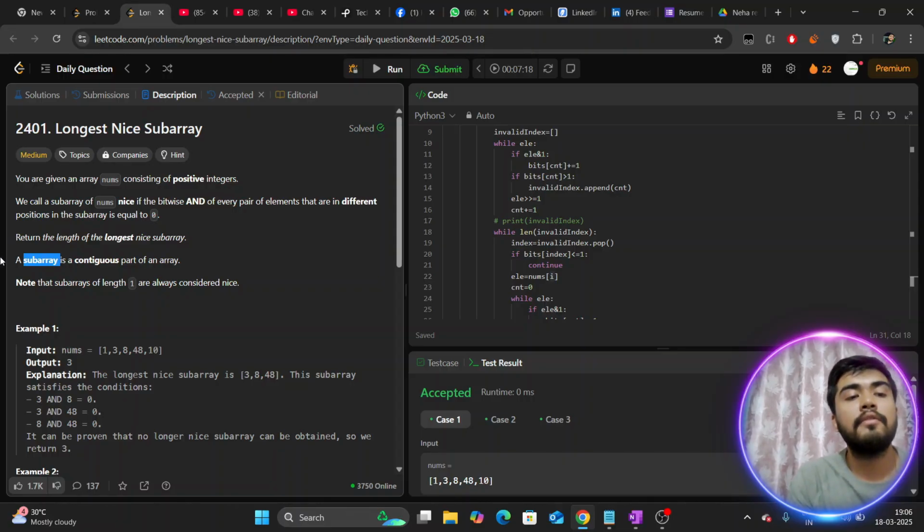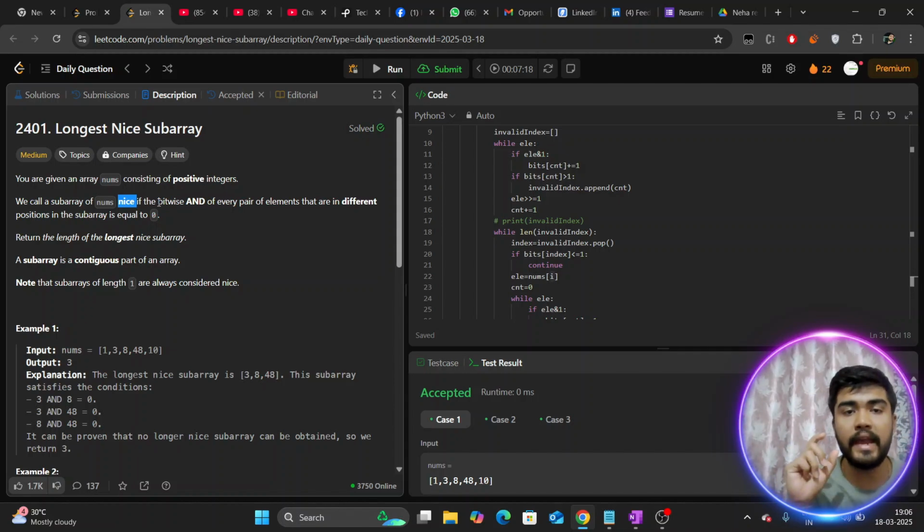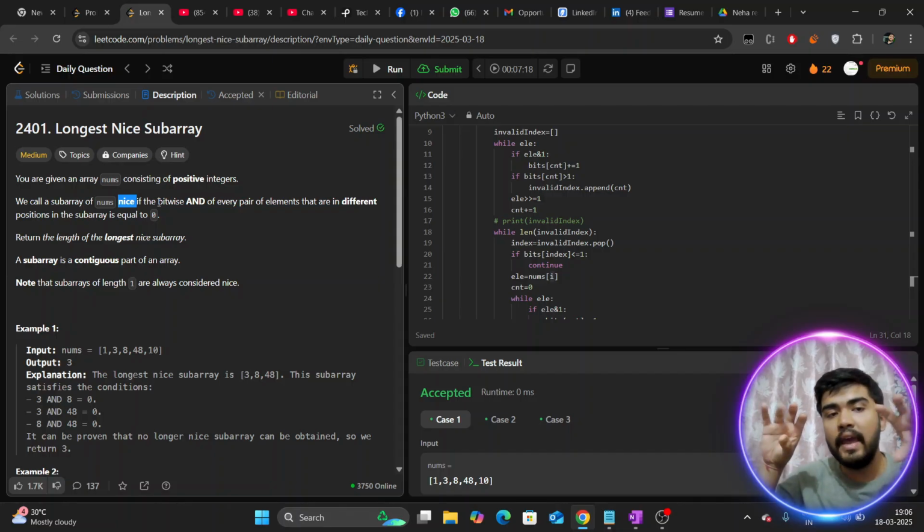Now on this question, we have to find a subarray, and they have asked for a nice subarray. What is the definition of a nice subarray? The question says the bitwise AND of any two elements in different positions should be 0. So let's suppose you choose a subarray from index 0 to index 3. How many elements then? Index 0, 1, 2, 3, 4 elements.